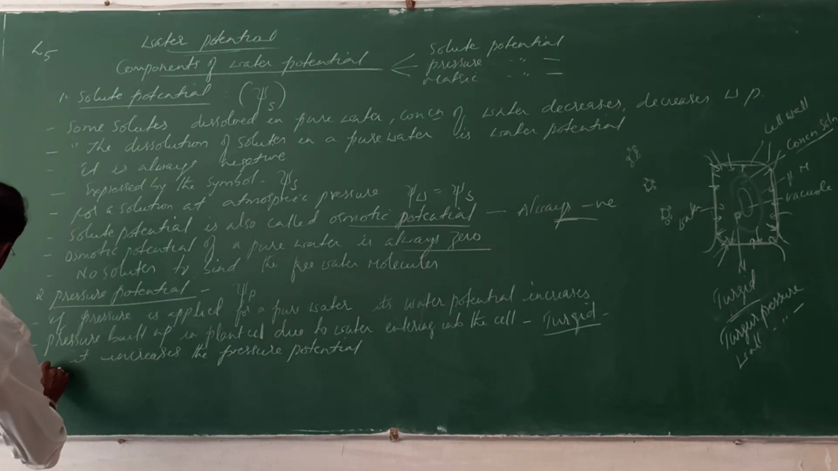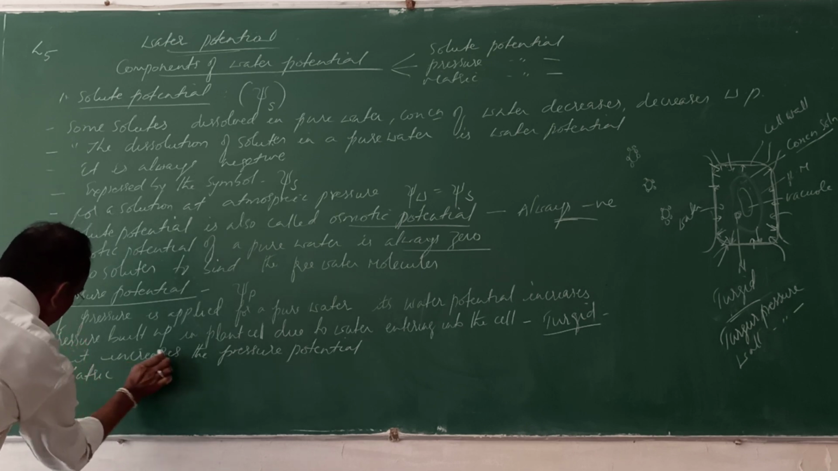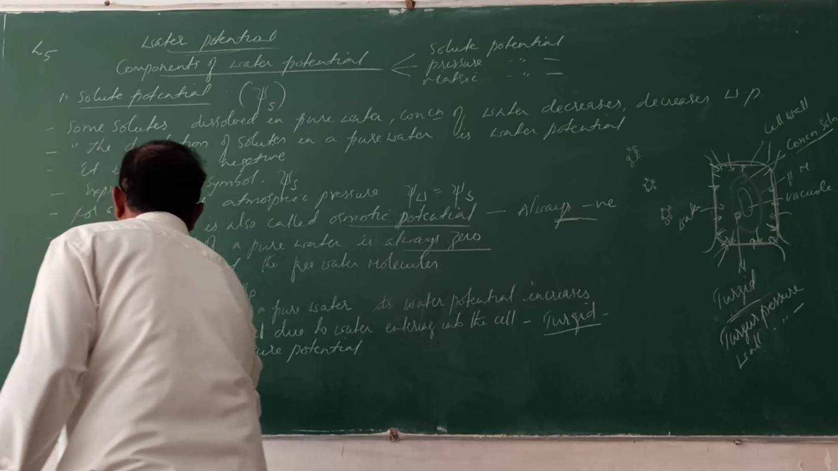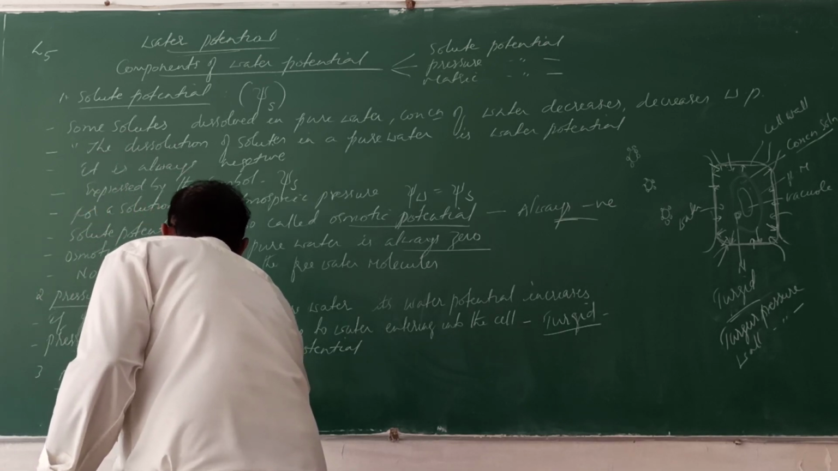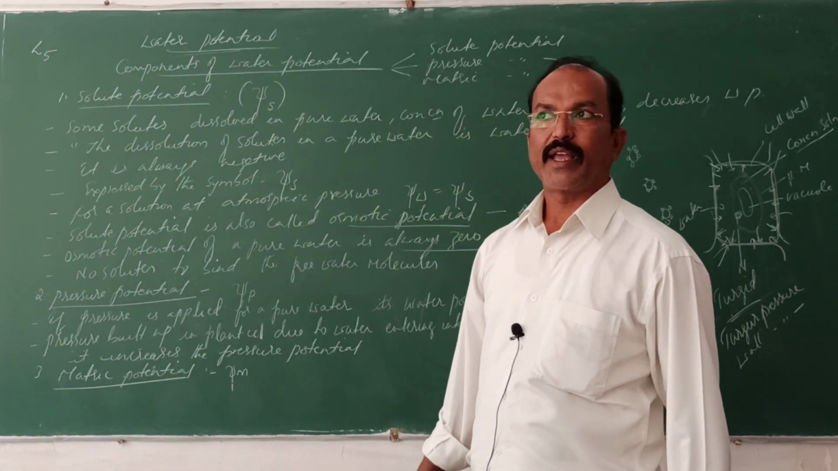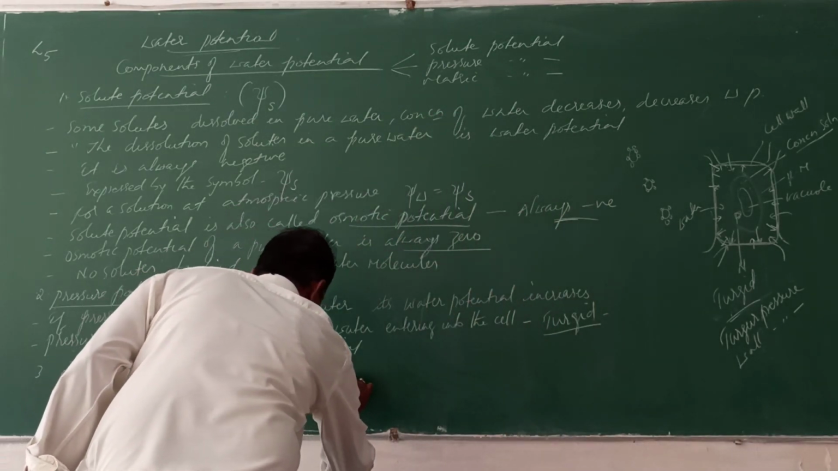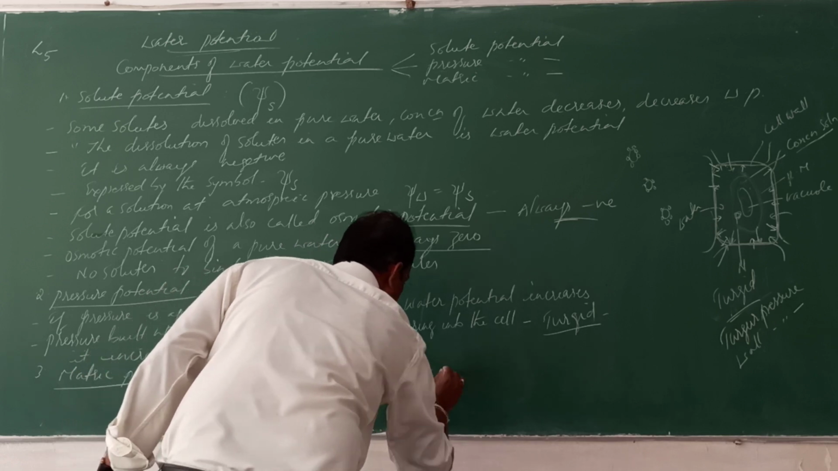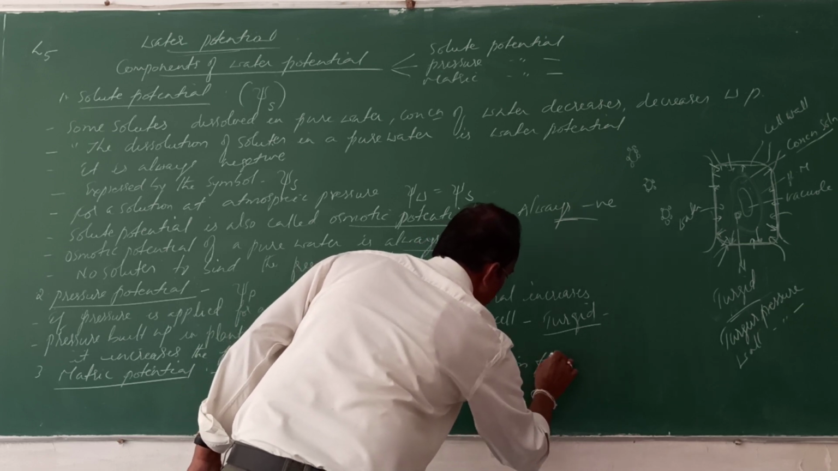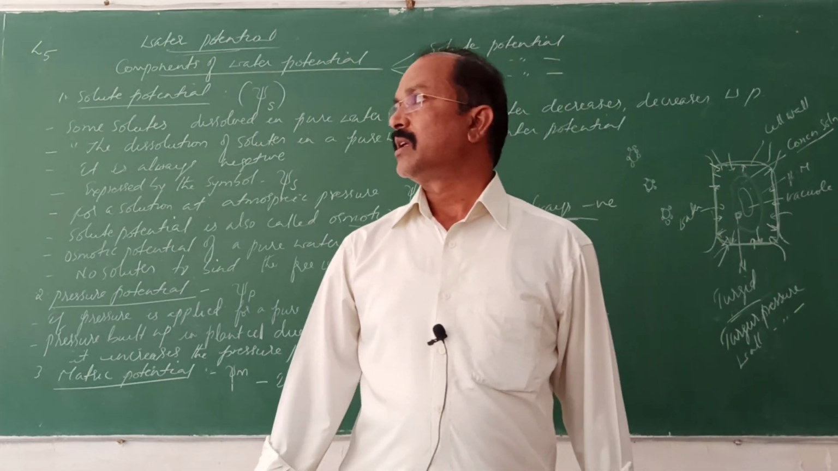Next, the third one, the matric potential. It is not in the syllabus, I will just tell you in brief: matric potential. It is designated by the symbol psi m. What is this matric potential? It is generated by imbibition forces. You will come to know in the coming classes what imbibition is.